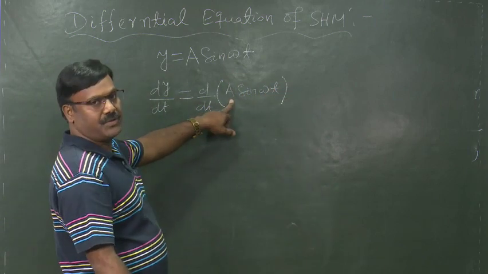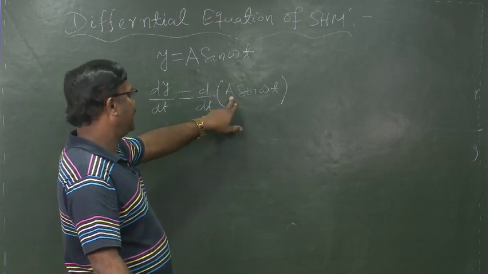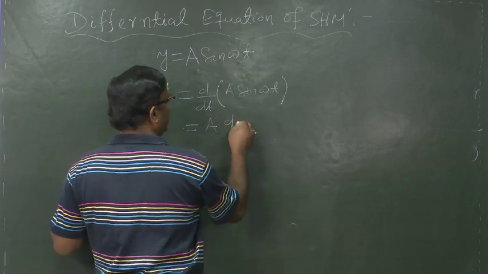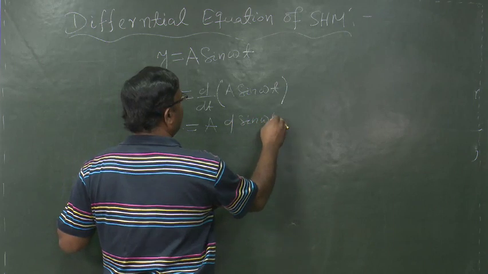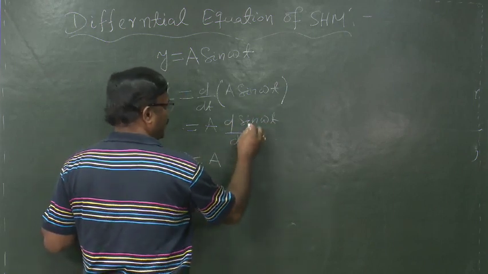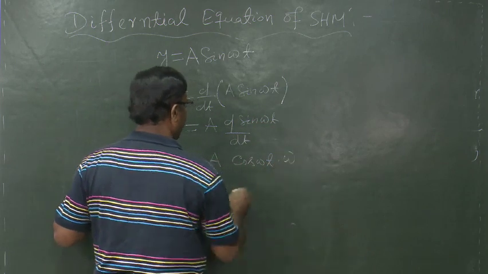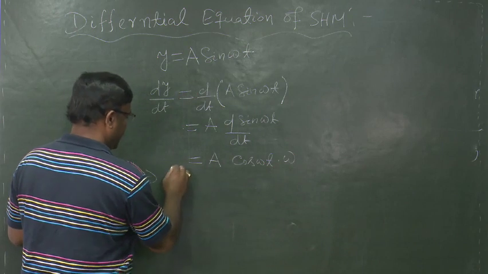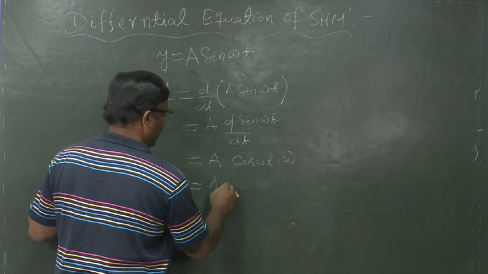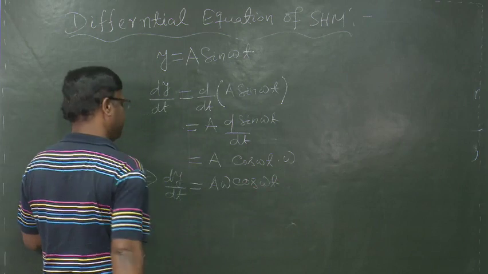As amplitude is the maximum displacement and is constant, it can be taken outside, and we get a d of sin omega t by dt, which gives cos omega t into omega, which implies dy by dt is equal to a omega cos omega t.